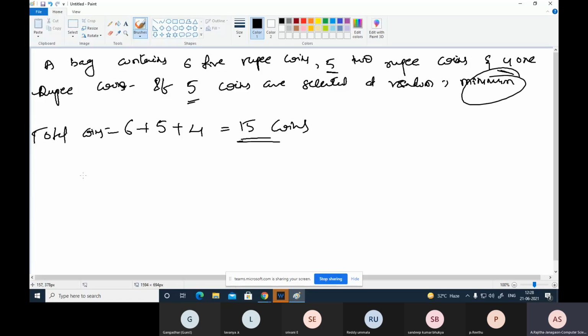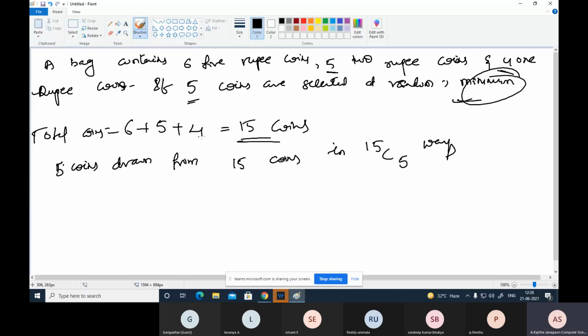So 5 coins can be drawn from 15 coins. How many ways? 5 coins drawn from 15 coins in 15C5 ways. That means 5 select చేస్తున్నాం. So 15C5 ways. Then next, when 4 coins are 1 rupee coins, minimum amount కావాలి.